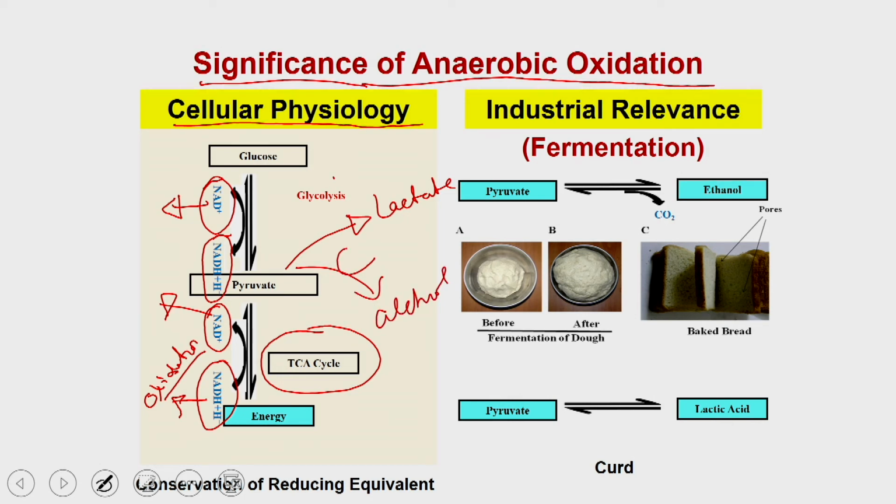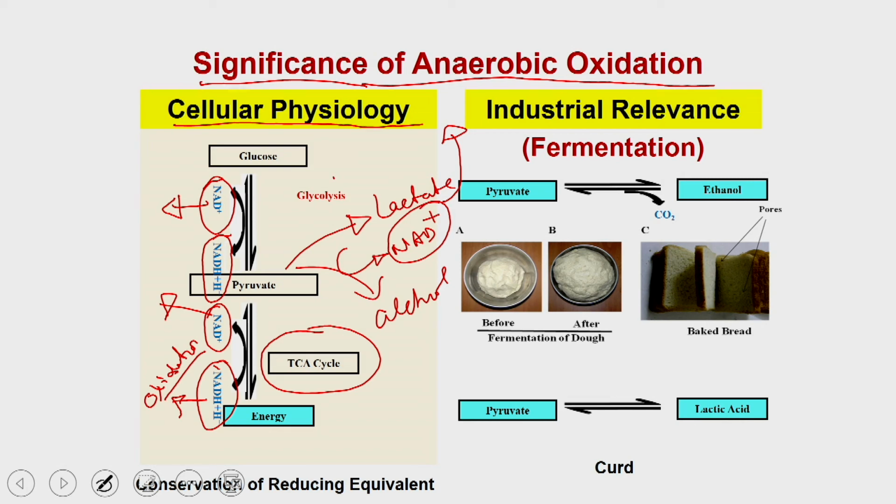And in these two processes, you are actually generating the NAD plus, because you are utilizing the NADH which has already been preformed in the cell. Because of that you are going to generate a pool of NAD plus, and this pool of NAD plus can be used for the alternate metabolic reactions, to some extent, until the oxygen is available for the cell.